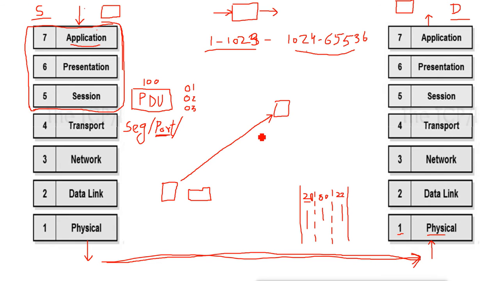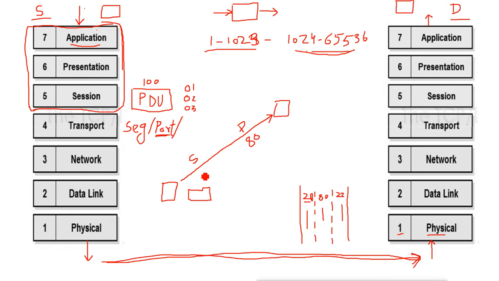So the destination port number inside the transport layer will be 80, because the data is going to this server asking for HTTP services. Then the source port number it will choose randomly, any number from this range.